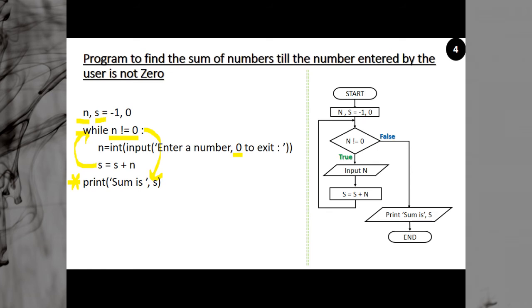This is the flowchart representation of the program. If you see, start, n, s, n is -1, s is 0. Is n not equal to 0? Yes, n is not equal to 0 because it is -1 here. Then you enter a number, it is added, and then again you compare n. The process is repeated till you enter n as 0. If you enter n as 0, 0 will be added, but it is not going to change the sum. Then you come here and check, is n not equal to 0? The condition becomes false because this time your n is 0, and you exit from here. So when you exit, the sum is printed onto your screen. Clear?